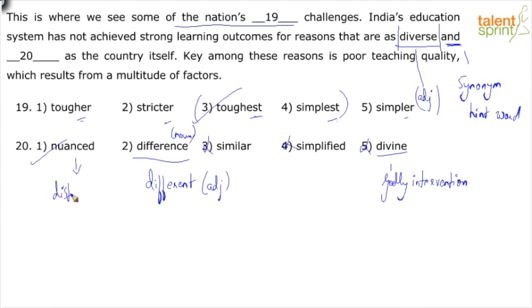Distinction or difference, right? So looking at the options, even if you're not familiar with the meaning of this word nuanced, right? Exactly, Deepkana. That's what I was trying to say. Even if you don't know the meaning of nuanced, you can easily eliminate all the other options because divine is an unrelated word. Simplified also is an unrelated word. Similar is an antonym. Difference is not in the right form, so it has to be nuanced.